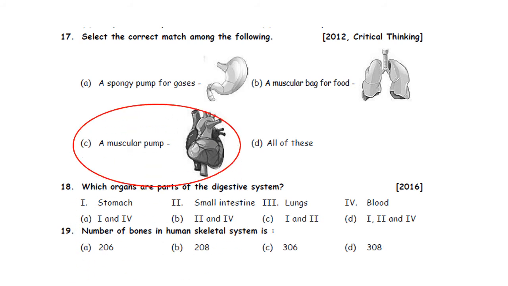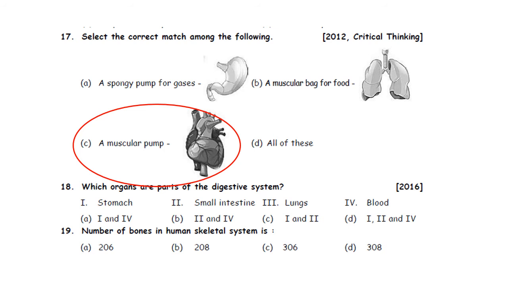18th one. Which organs are parts of the digestive system? 1. Stomach, 2. Small intestine, 3. Lungs, 4. Blood. Option A 1 and 4. Option B 2 and 4. Option C 1 and 2. Option D 1, 2 and 4.